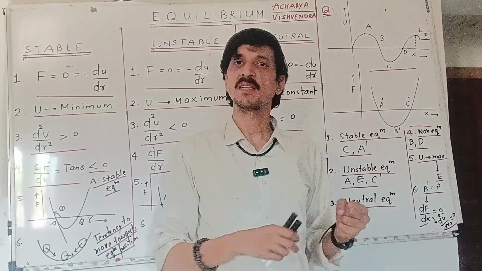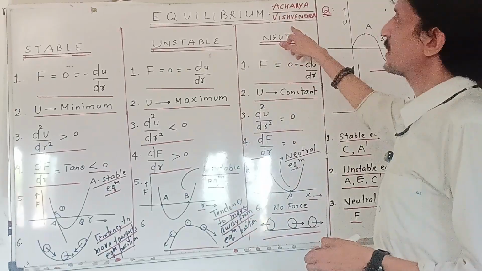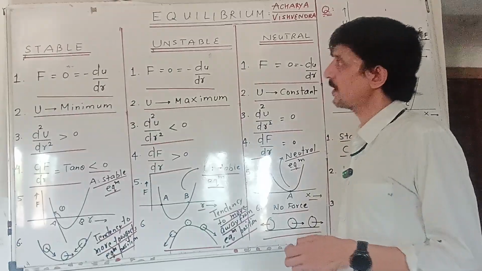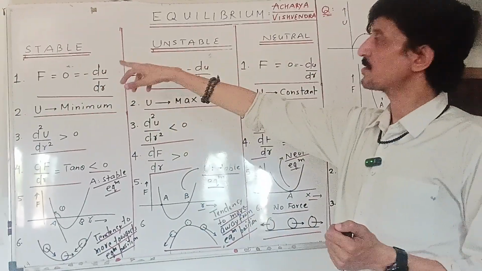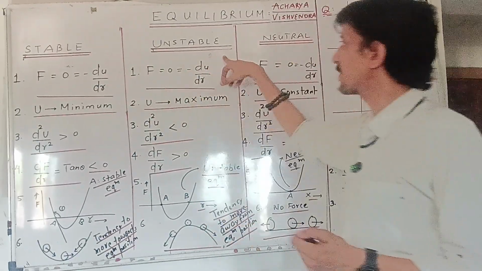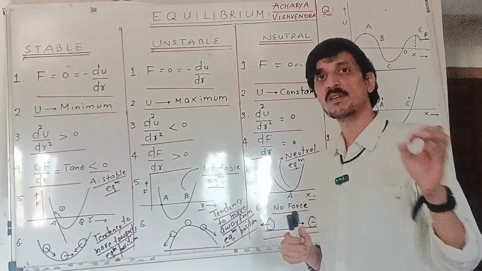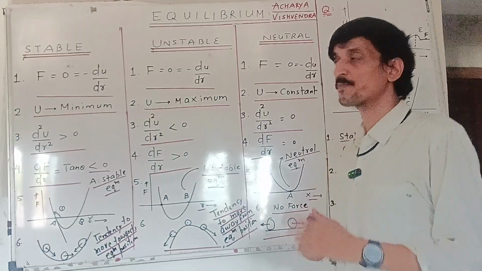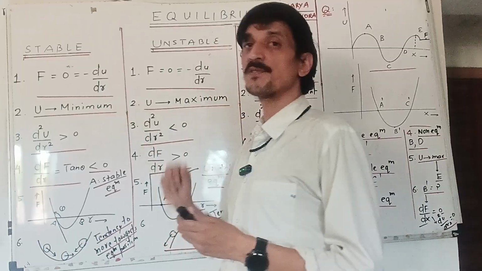Let's discuss some mathematical analysis of the states of equilibrium. Equilibrium can be stable, unstable, or neutral. In all three equilibria, the force, or the first derivative of potential energy with respect to position, is zero. Whether it's stable, unstable, or neutral equilibrium, in all cases the force has to be zero, or dU/dr is zero. That's the first thing. The second thing is, in stable equilibrium, potential energy is minimum.